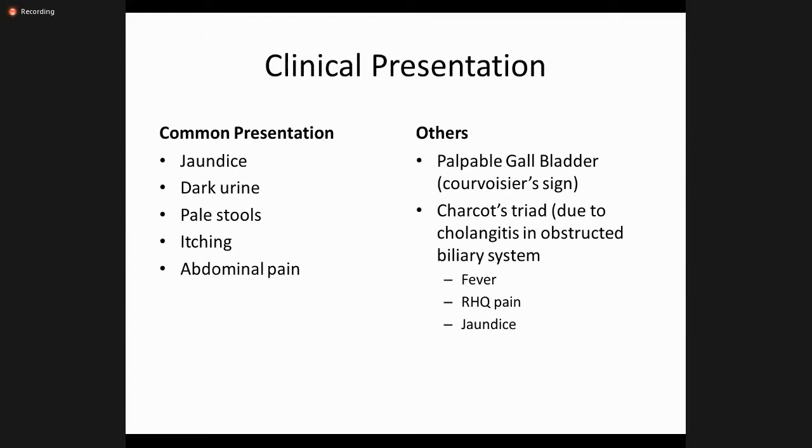And in a patient with jaundice, if he develops cholangitis because the biliary system is obstructed, the triad of fever, pain, and jaundice, right hypochondrial pain, fever, and jaundice, we call this Charcot's triad.